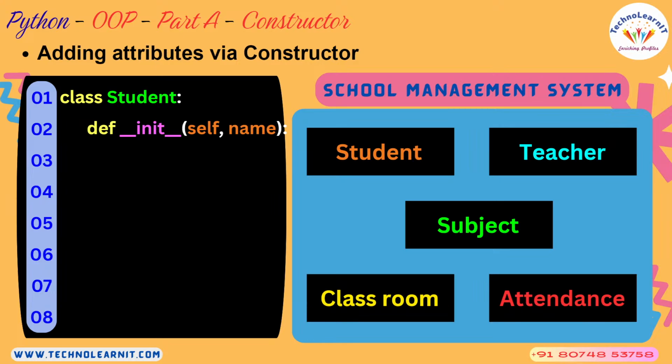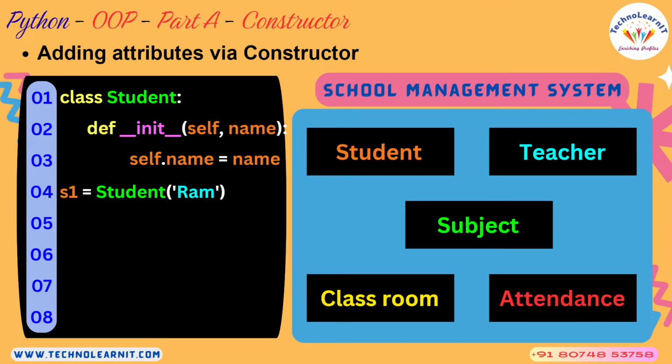This constructor takes two arguments at this point of time. One is self and the other one is name. And you want to store whatever the user has passed as a name inside this class. For that, you have to use self.name. Very important. self.name is equal to the incoming name, is what you mention.